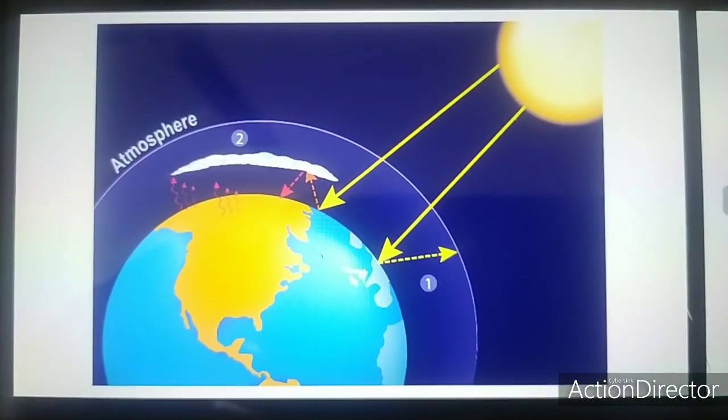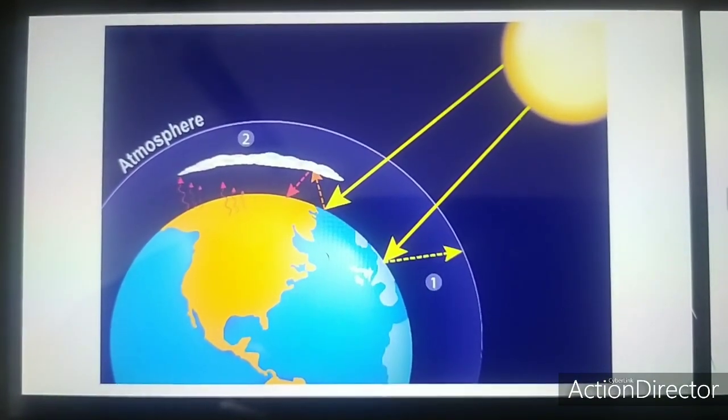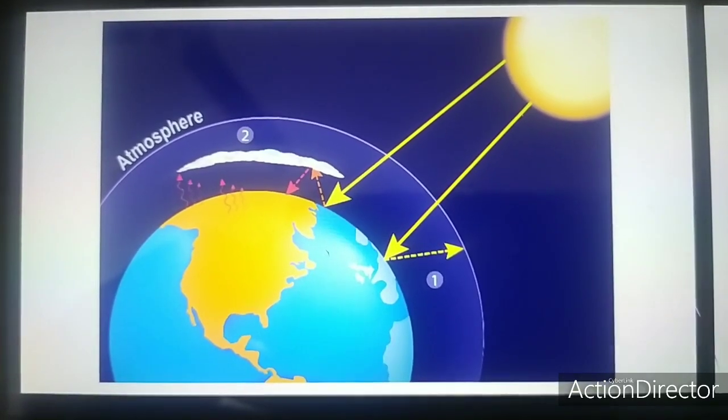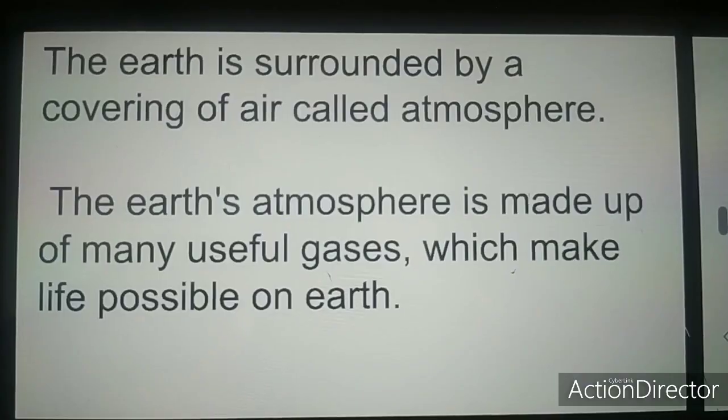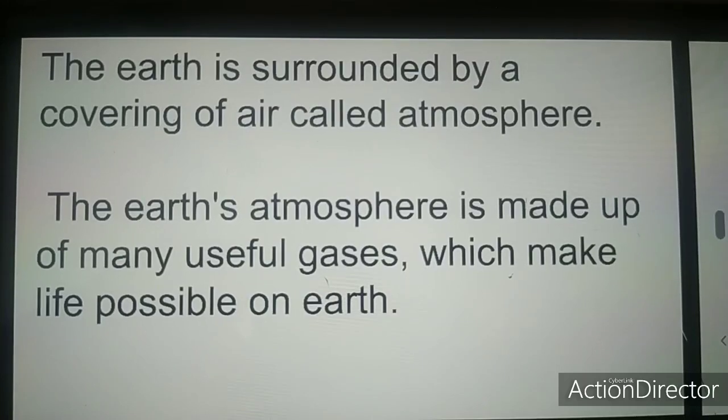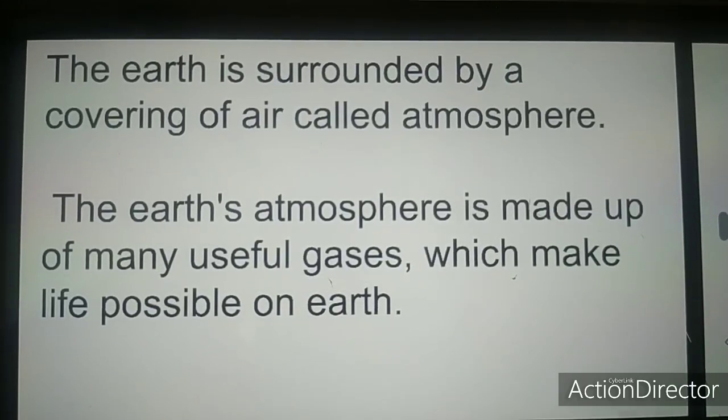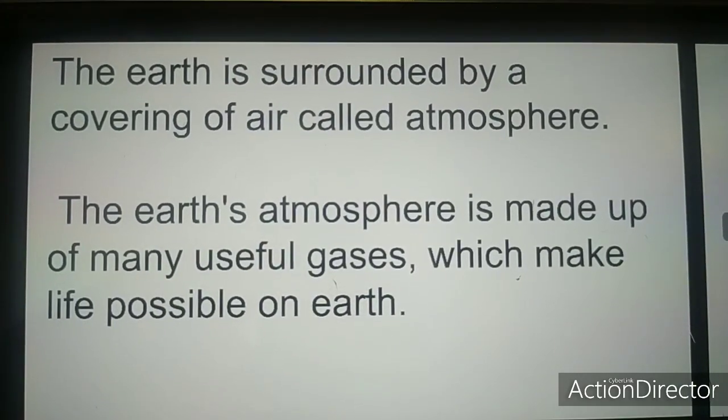The Earth is surrounded by a covering of air known as the atmosphere. The Earth's atmosphere is made up of many useful gases which makes life possible on Earth.